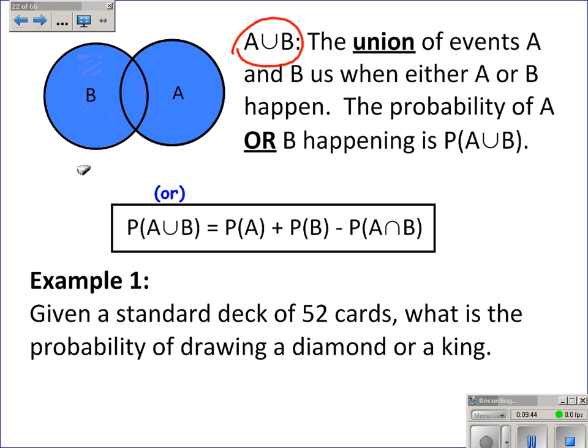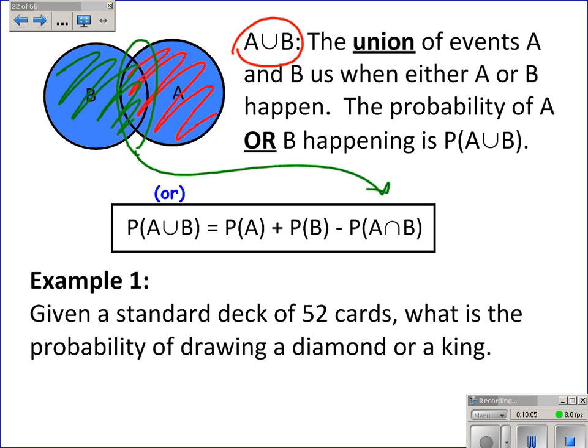So if we take the probability of A, we get all of this. And the probability of B is all of this. Now I've done something, and I've double counted this part, the intersection. So because I've double counted, I need to take away one of those, and that's why I'm subtracting right here. I'm taking away the intersection so I don't double count that part. So it's probability of A plus B, I take out the intersection.